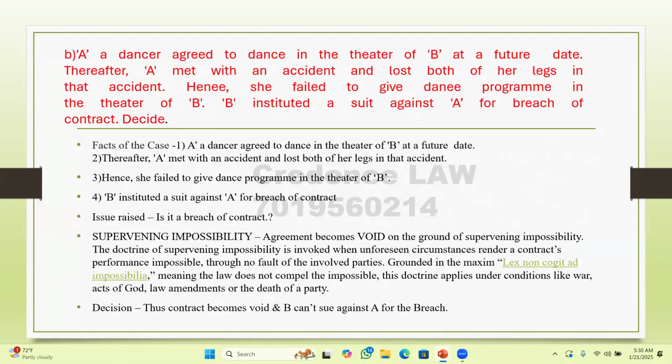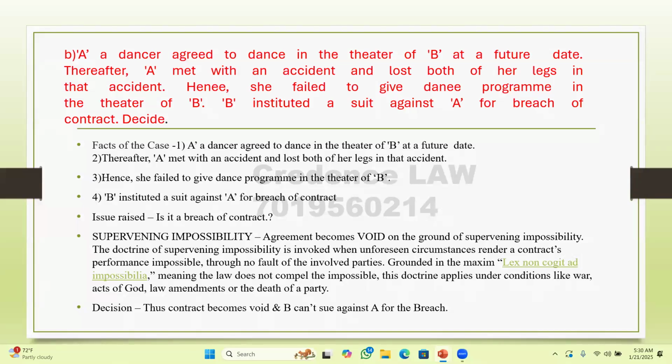And then we have the third case here. A dancer agrees to dance in the theater of B at a future date. Before the occurrence of the event, she met with an accident and she lost both the legs. Now the question is, is there a breach of contract?